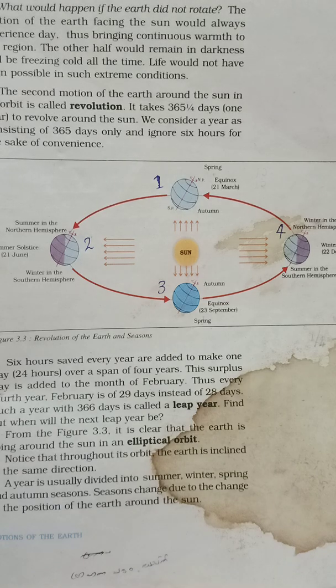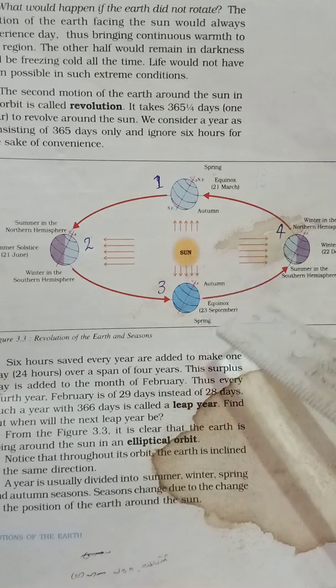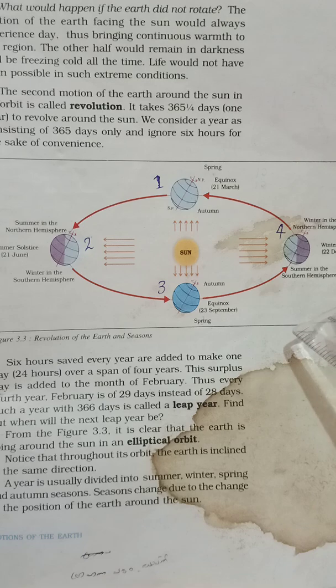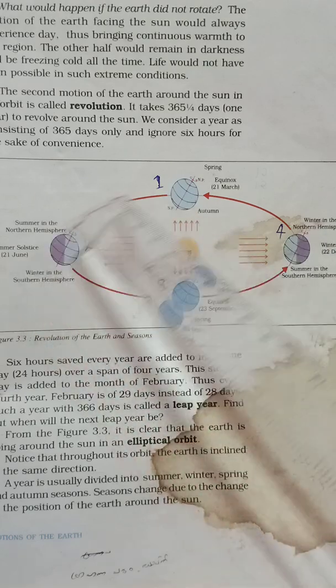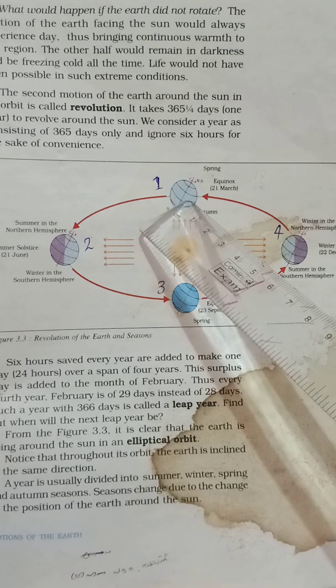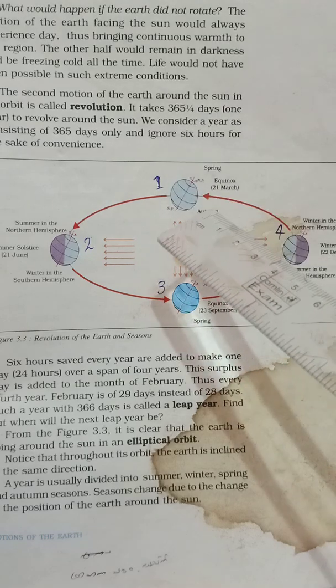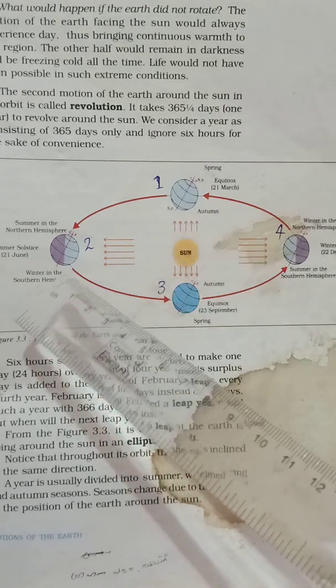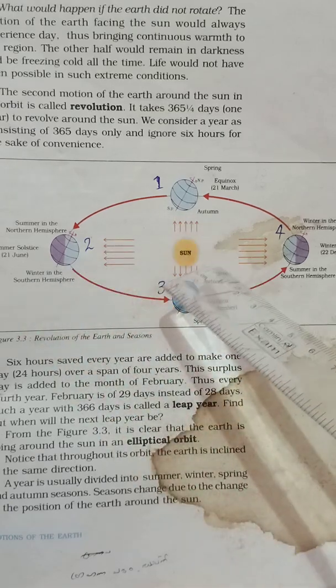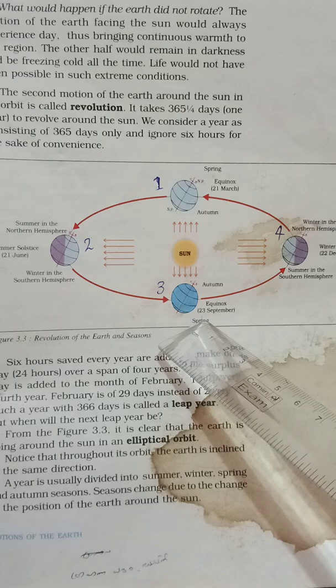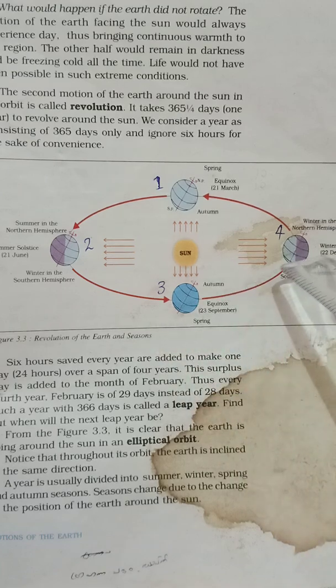The picture is given below. Okay, in your textbook the picture is given. Just look at that one. The position of the earth on selected days: 21 March is position first, then 21 June is the position second, then 23 September is position third, then 22 December is the position fourth.